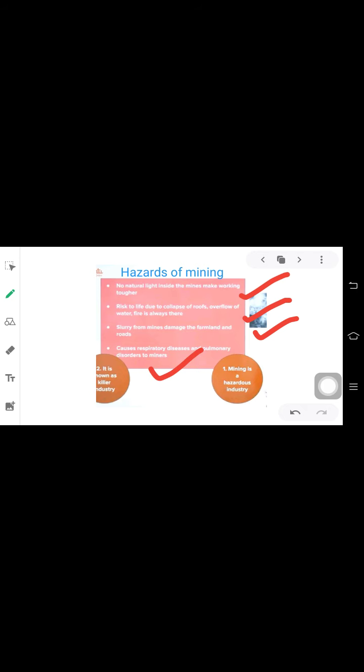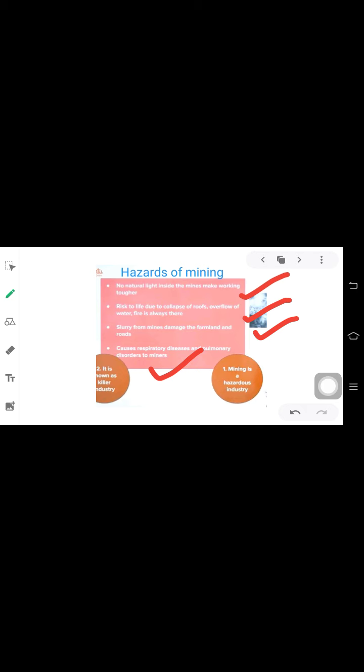Now let us discuss this in a bit more detail. Pulmonary diseases are related to respiratory problems. The dust and noxious fumes inhaled by the miners make them vulnerable to pulmonary diseases. Second comes the risk of collapsing mine roofs. Inundation and fires in coal mines are a constant threat to miners. So first is pulmonary diseases, and second is the risk of collapsing mine roofs. Now, this is related to the individuals.